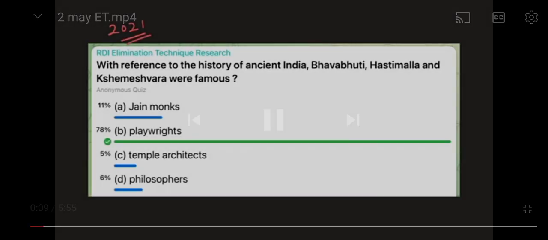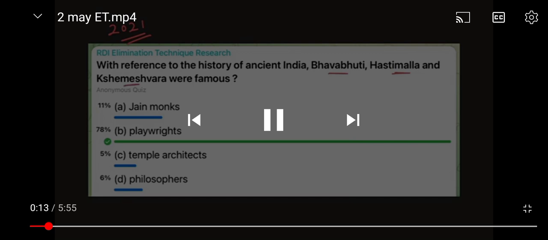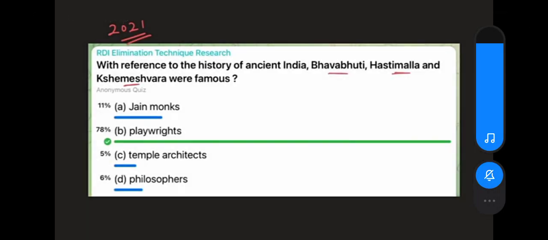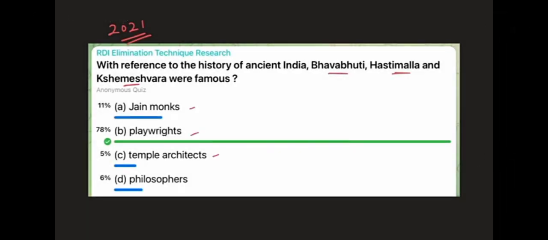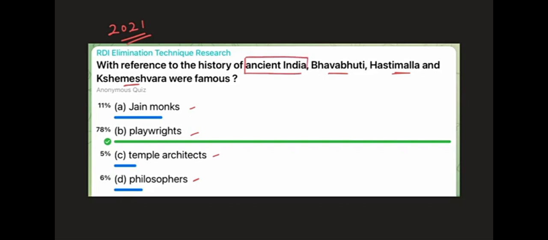In reference to the history of ancient India, Bhavbhuti, Hastimalla, and Shimeshwara were famous as what? Your options include Jain monks, playwrights, temple architects, and philosophers. Now, guys, if you note the question, it is talking about ancient India. That means it is talking from your syllabus angle. It is not talking from news angle.